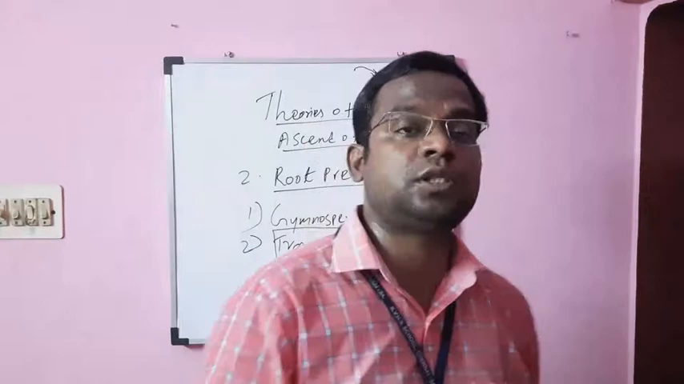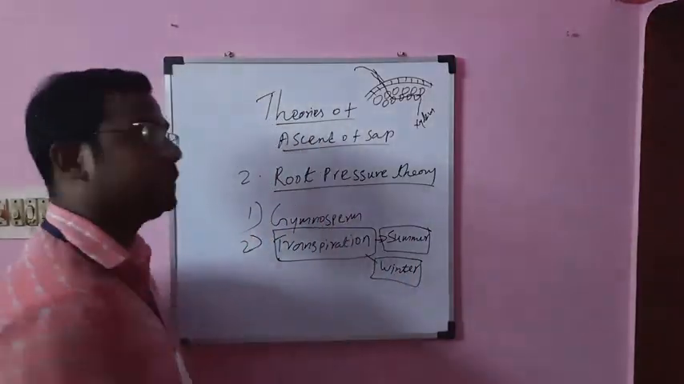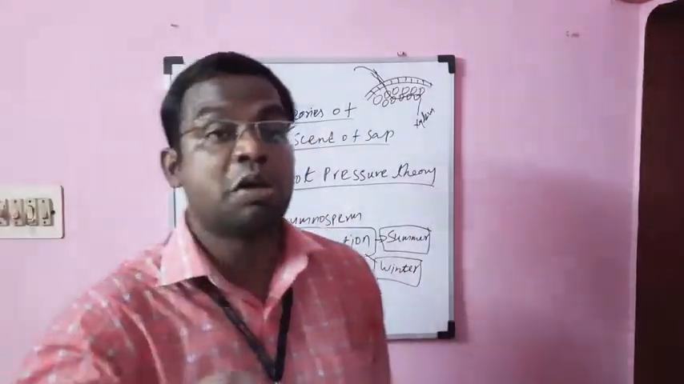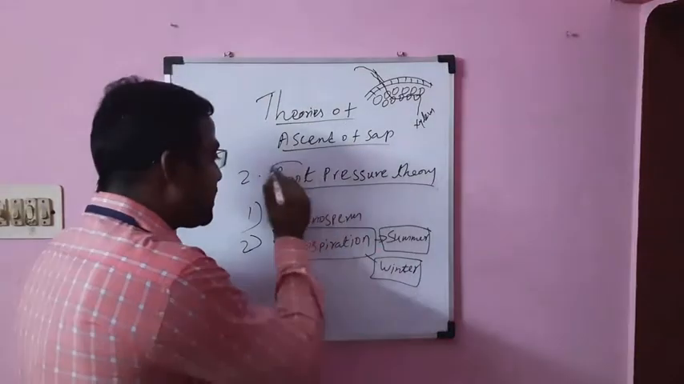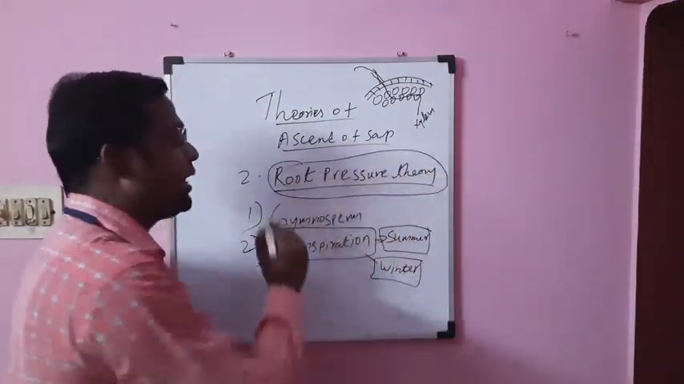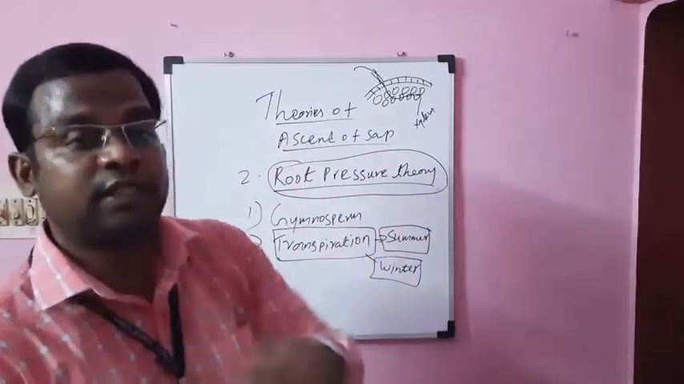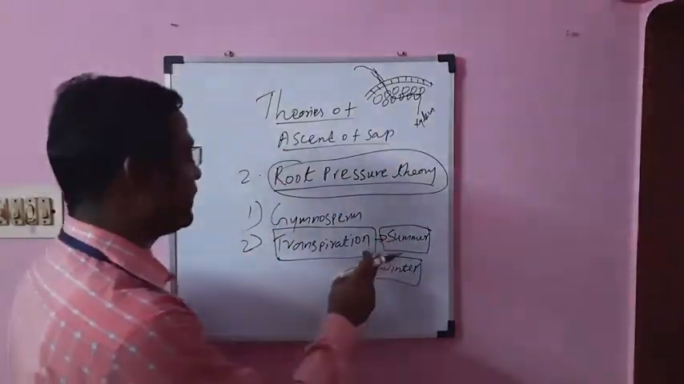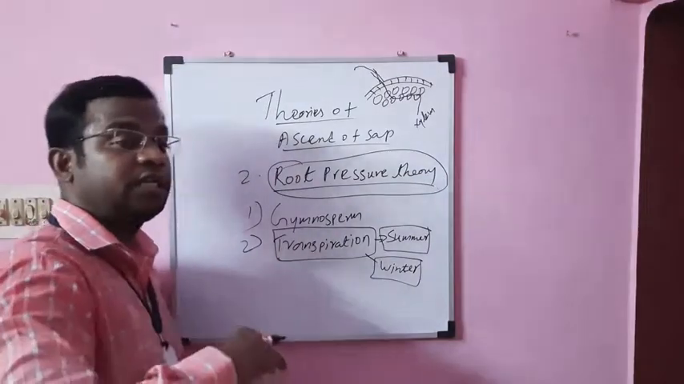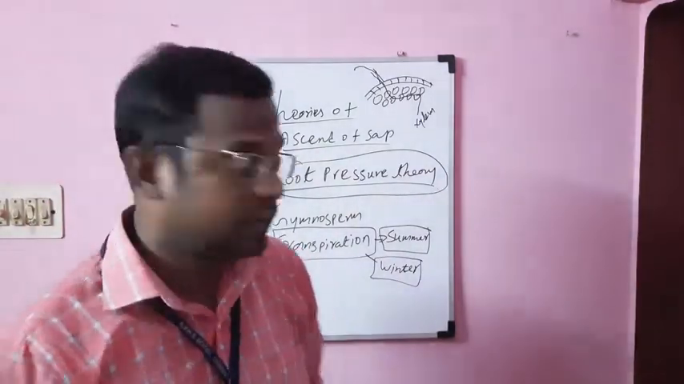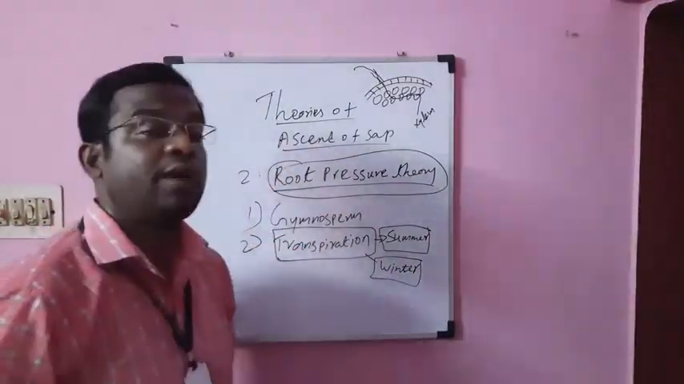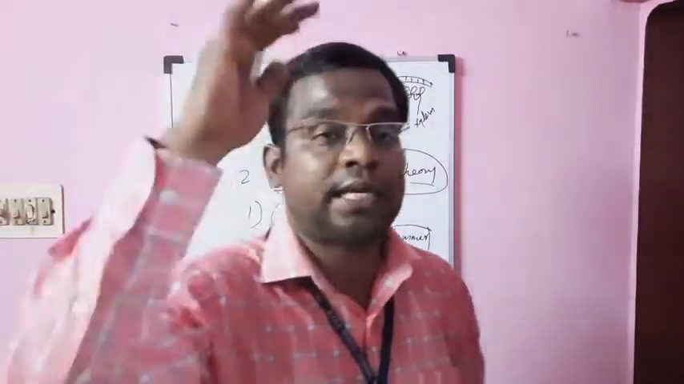Now they are asking a question. In the winter season, the transport of the water is low. Even though root pressure is present in the particular plant, why is the water not moving fast in the winter season? In the summer season, due to the high transpiration, the water transport is very high. In the winter season, the water transport is very low due to less transpiration.